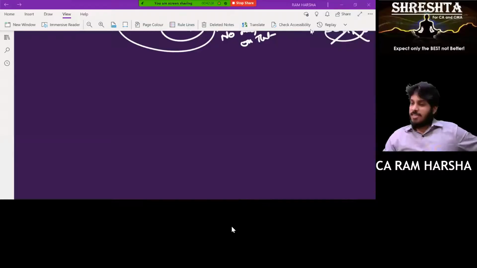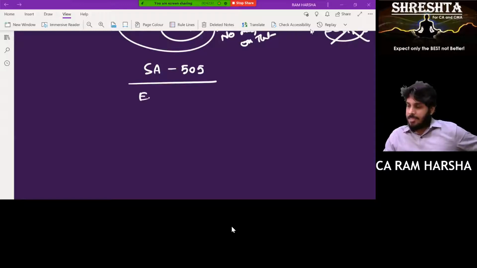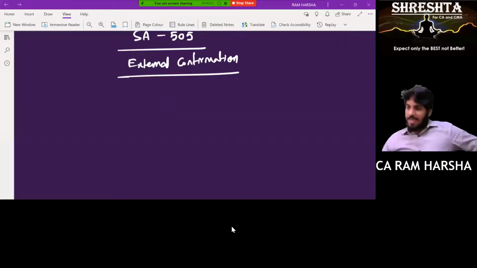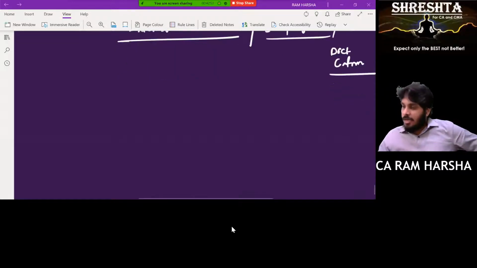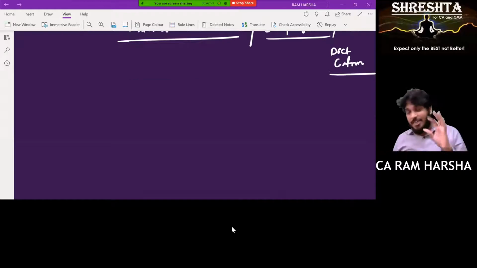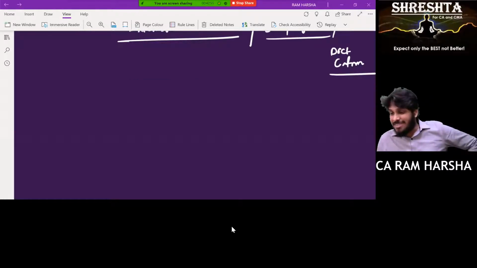So the next standard is SA 505, External confirmation. So what are the points that we need to learn in this? External confirmation is also called third party confirmation, or direct confirmation. Getting it? Yes, sir. Now, what is the definition of external confirmation as per this standard?